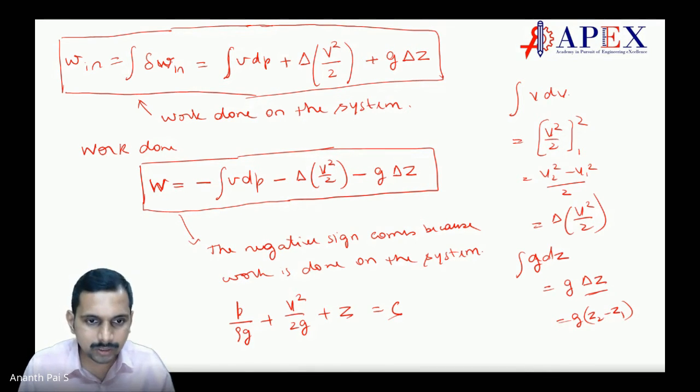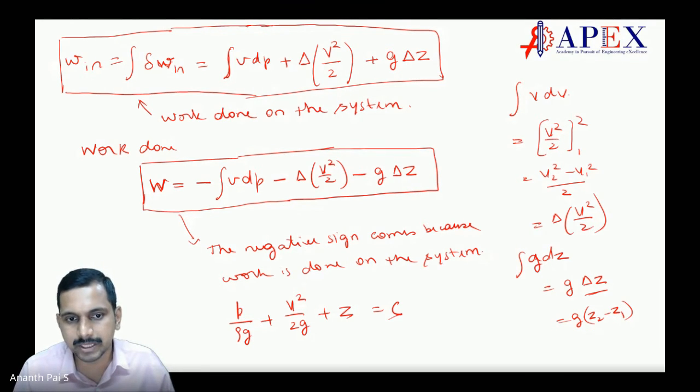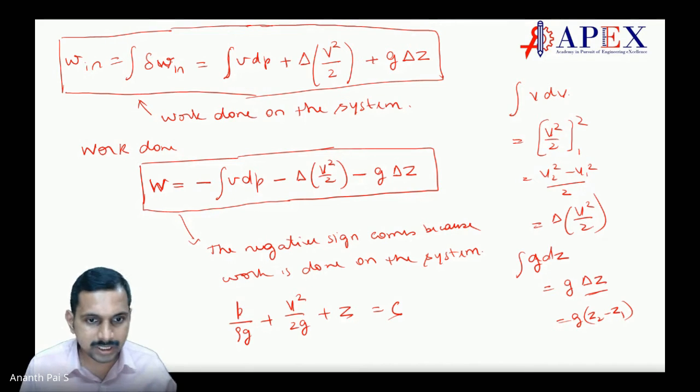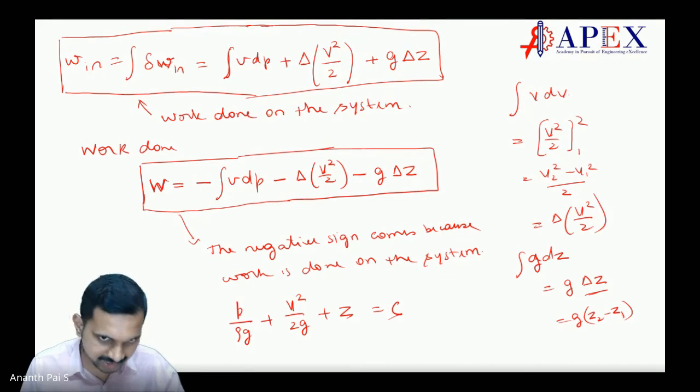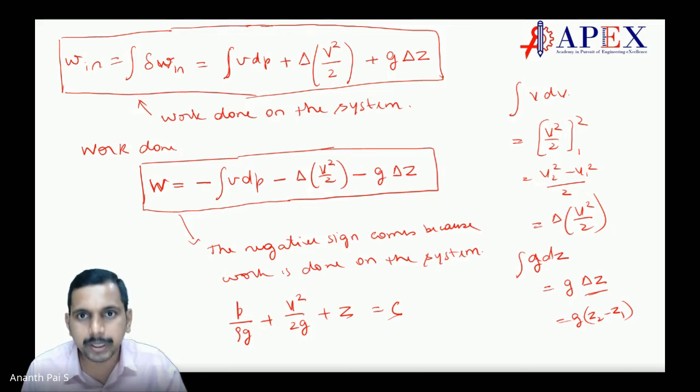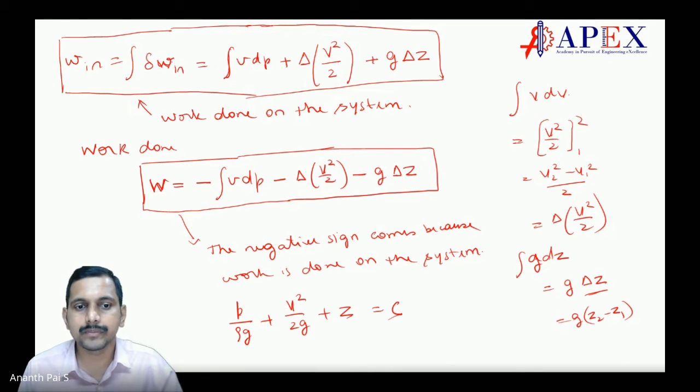Now here, what is this? This is work done per unit mass. Oh, sorry, this is work done, I'm sorry. Yeah, it is also work done only. V dP, work done on the system. Correct? This is the total work done on the system, W in.